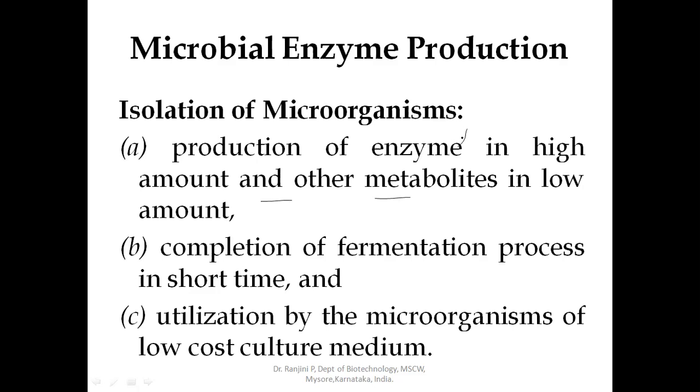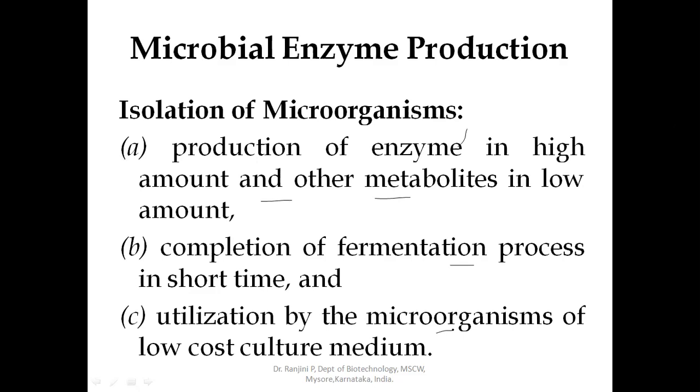Then completion of the fermentation process in a short time. That means we should select the microorganism which will produce the enzyme in a short duration of the fermentation process. Another important thing is we should select and isolate the microorganism which will utilize low cost culture nutrients.